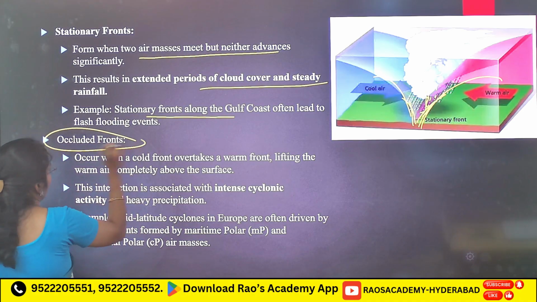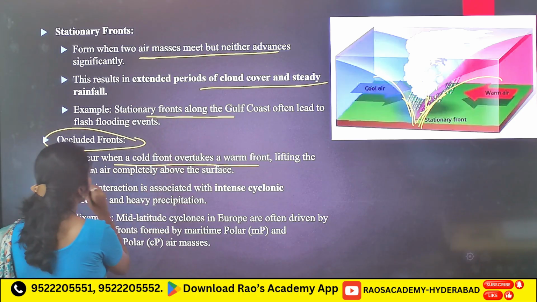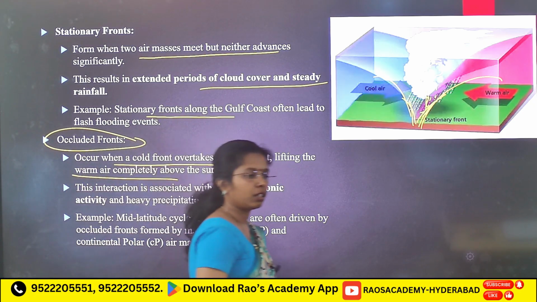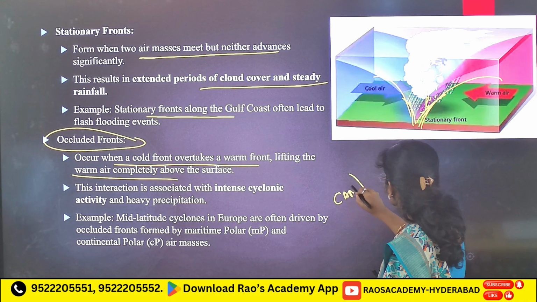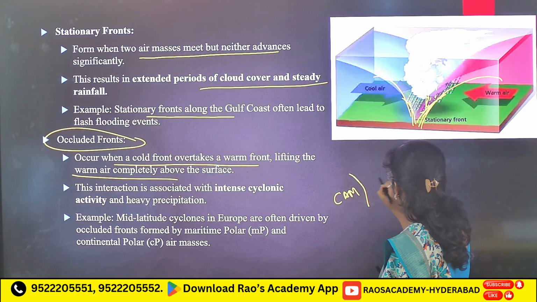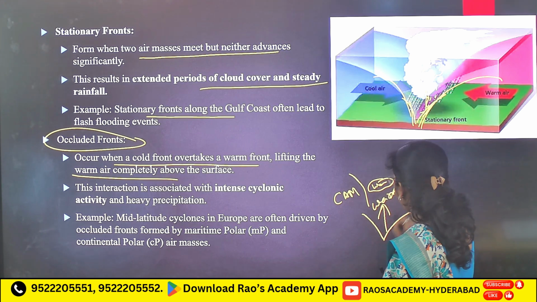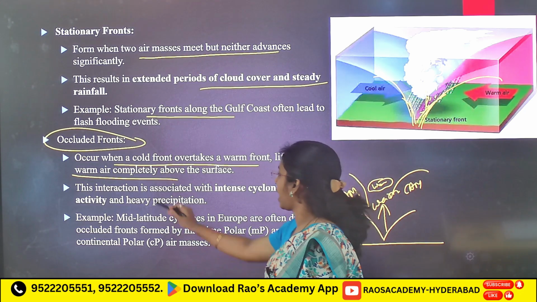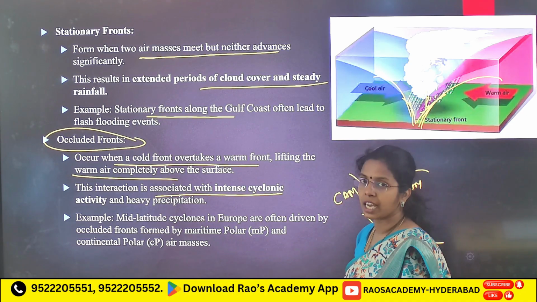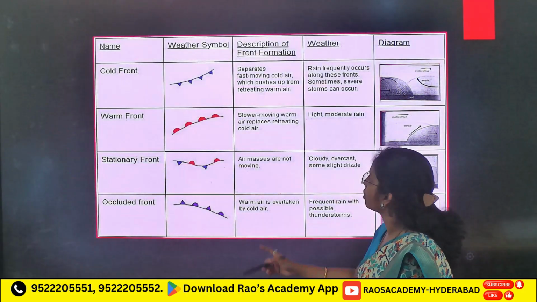Now occluded fronts: when cold air overtakes a warm front, uplifting warm air completely above the surface. Now cold air mass, CAM. Here warm air mass is there. Now this cold air mass completely uplifts the warm air. That is known as an occluded front. This interaction is associated with intense cyclonic activity and heavy precipitation.